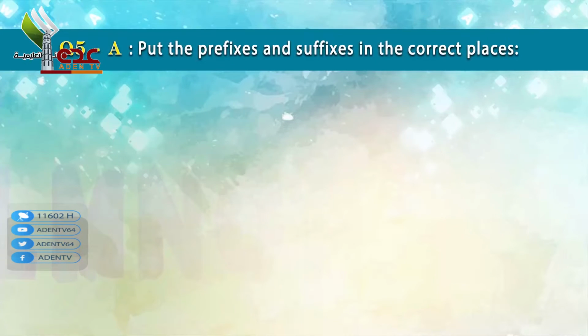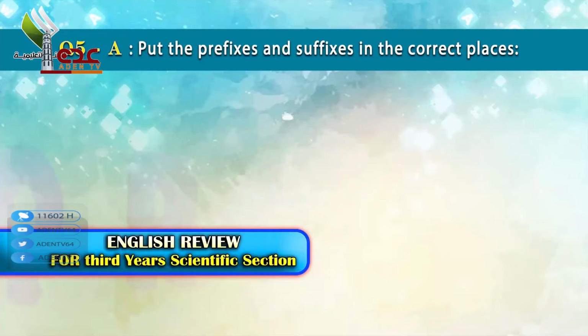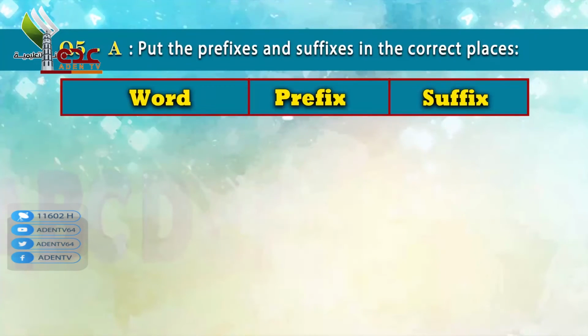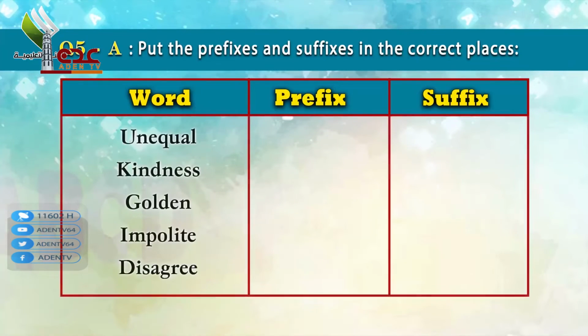Now look at this other question, A and B. Put the prefixes and suffixes in the correct places. Now we are talking about the words prefix and suffix. Unequal, kindness, golden, impolite, disagree.